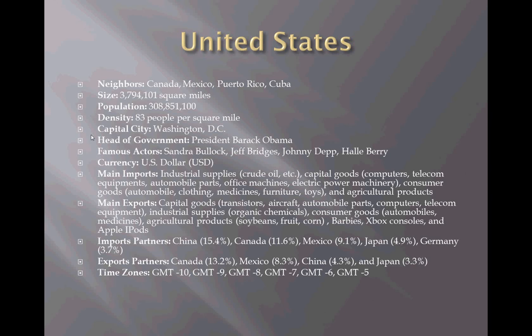The main exports: capital goods, transistors, aircraft, automobile parts, computers, telecom equipment, industrial supplies, organic chemicals, consumer goods, automobiles, medicines, agricultural products, soybean, fruit, corn, Barbies, Xbox consoles, and Apple iPods. The import partners: China, Canada, Mexico, Japan, and Germany, and the export partners are Canada, Mexico, China, and Japan. The time zones are anywhere between -10 GMT and -5 GMT.